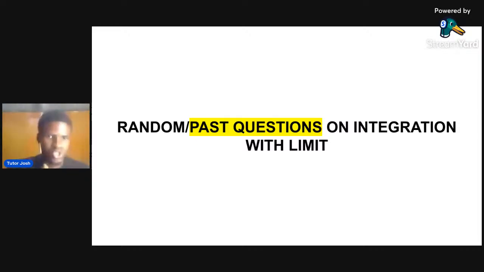Past question on integration with limit: 2018, 2019, number 19. Then 2017, 2018, numbers 32, 34, 35, 39, 40. These are integration without limit.